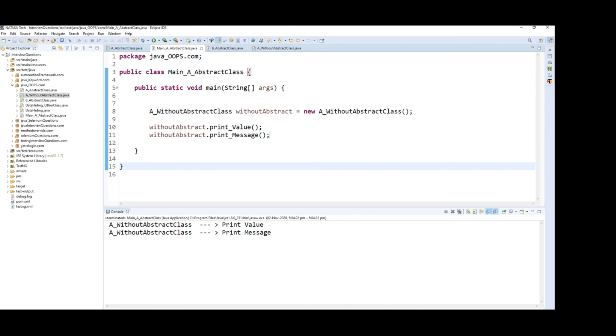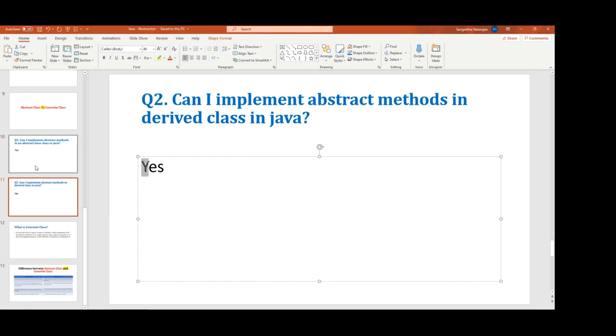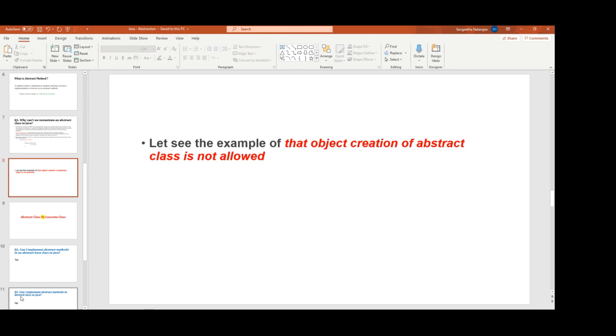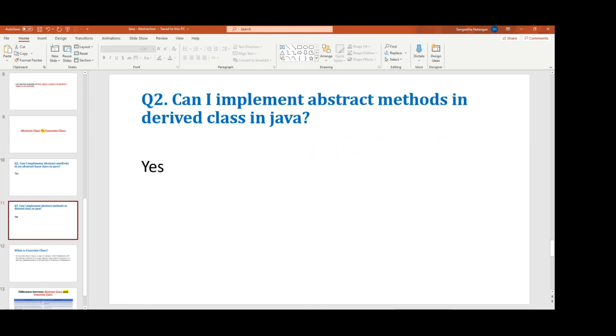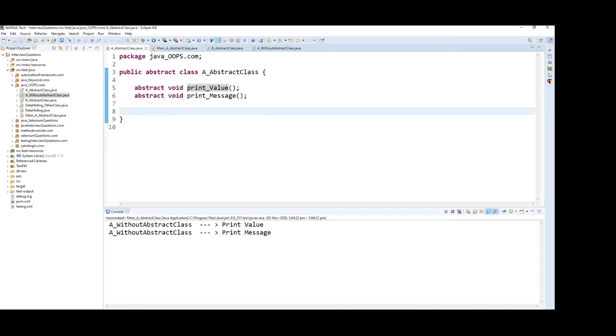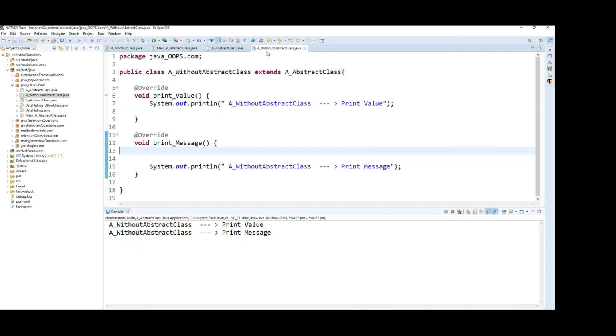So here you can notice one difference. What is the answer for this first question? We are not able to create an object for an abstract class. The same way, we are able to create an object for a normal class, which is the public class, right? So this is the derived class. Go to here, this is the superclass. The abstract is the superclass. This is the subclass, which means derived class or concrete class.